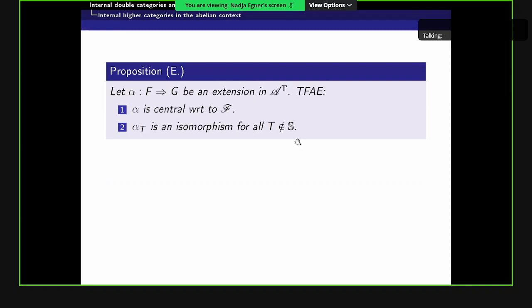And then we also have a characterization for the central extensions. An extension alpha is central with respect to F if alpha T is an isomorphism for all objects T which are not in S. So we keep the same condition as for the trivial extensions for all the objects which are not in S, and we forget the condition for all the objects which lie in S.